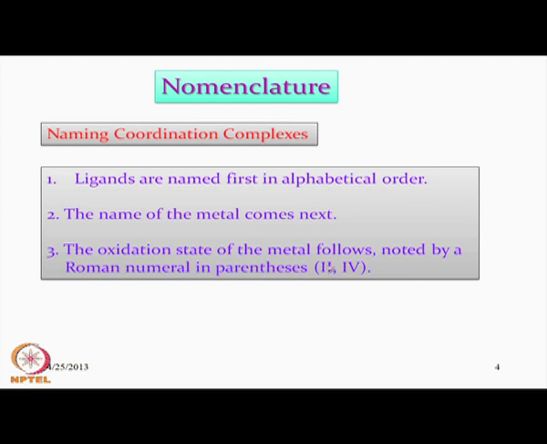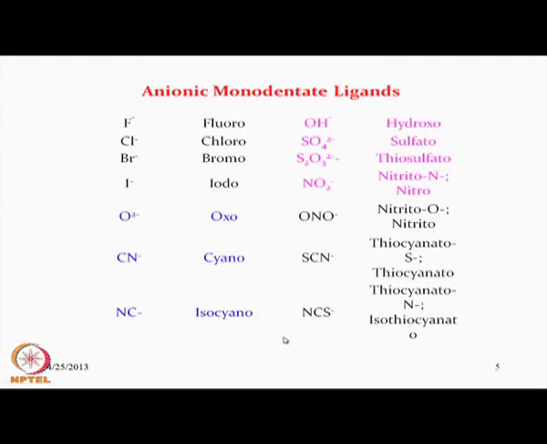That means, if we have an oxidation state of iron as 2, we will write in Roman numeral that it is II, giving us a corresponding metal complex in +2 oxidation state. Or if it is, say, manganese in +4, we will write the Roman numeral within brackets after manganese, showing that manganese is present in +4 oxidation state.